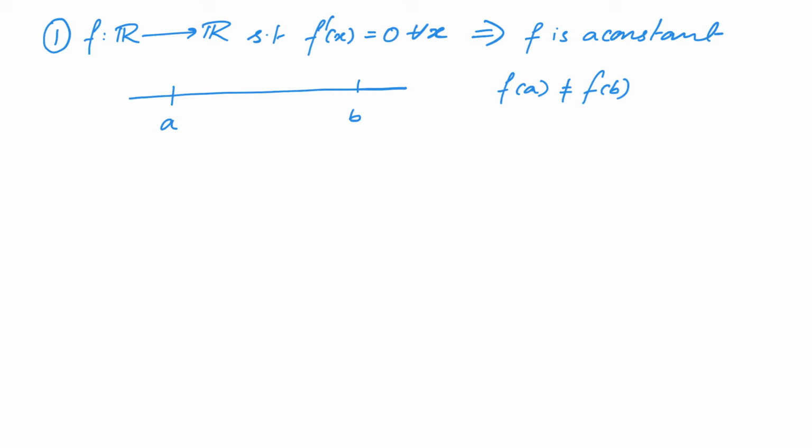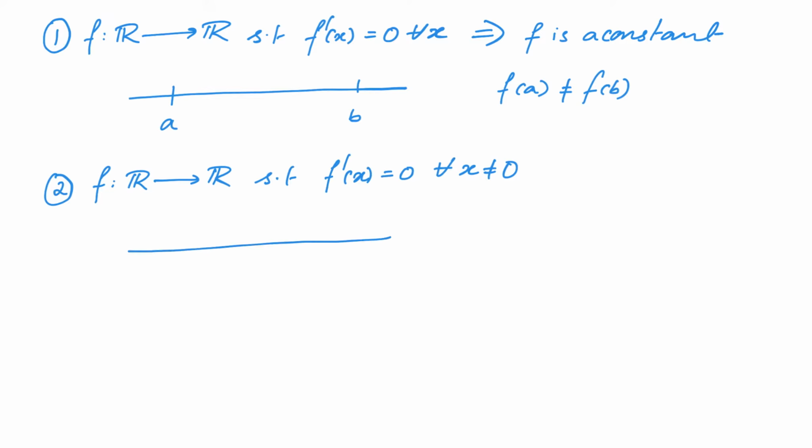Now let us modify this question a little bit. Instead of a function that is differentiable everywhere, we consider a function that's differentiable at all points except 0. And whenever x is not equal to 0, we know that f dash of x is equal to 0. What can you conclude about f in this case? That's the next question.